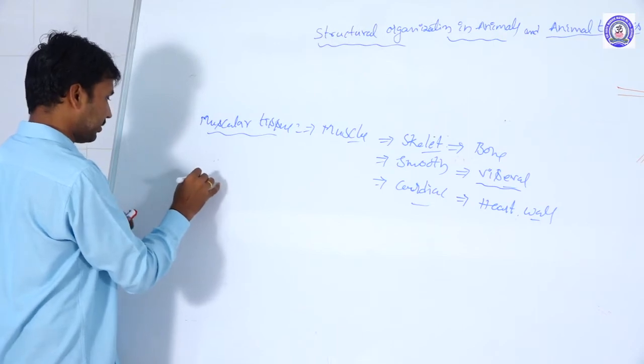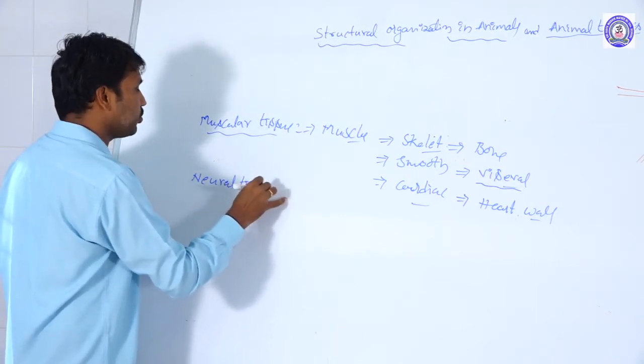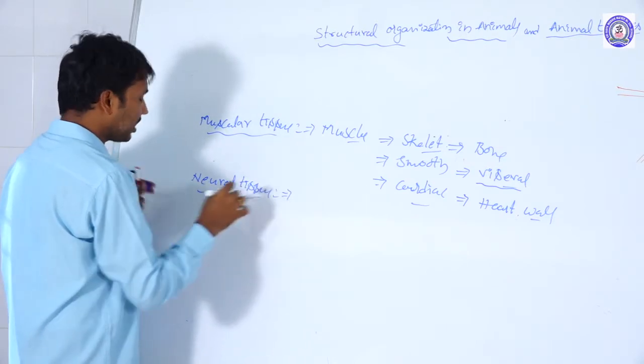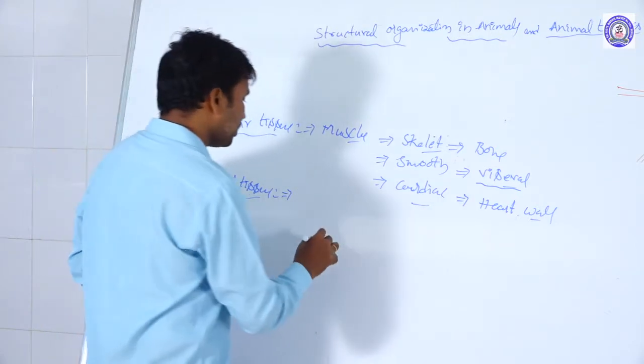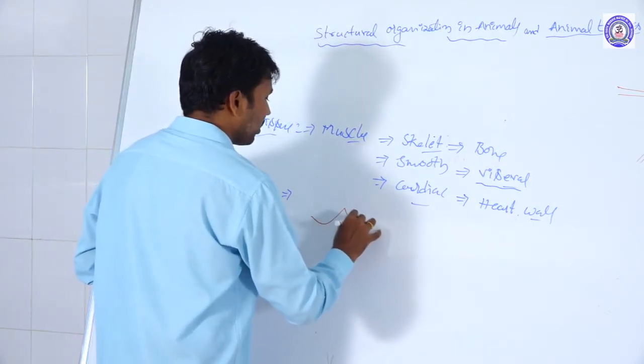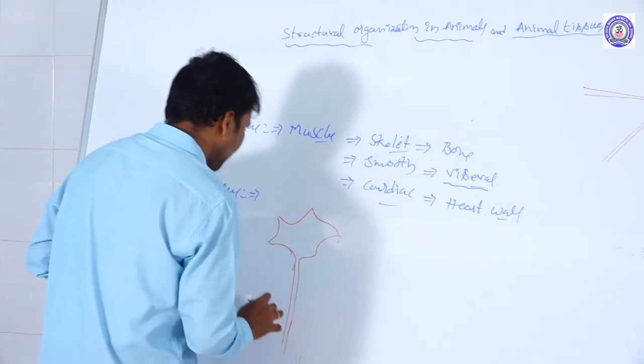The same way, neural tissue. Neural control and coordination is already completed, where we discussed that neural tissue has the cyton.